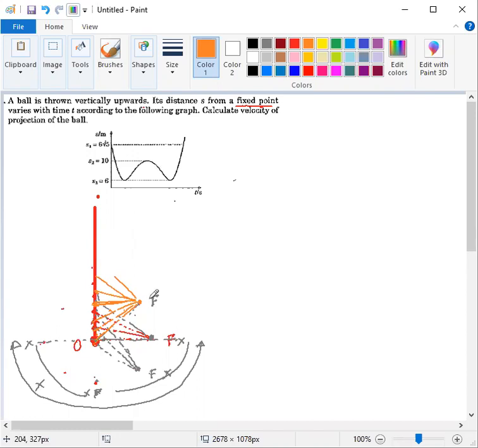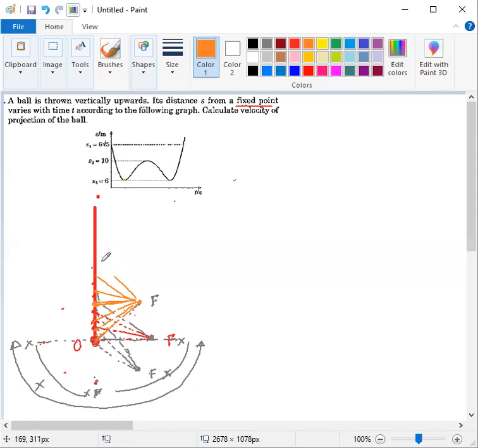If we take our fixed point here, then we can see that the starting separation is large. After that, it is decreasing up to a certain value, and at a certain moment it will be minimum. This is our minimum value, and after that it is further increasing.